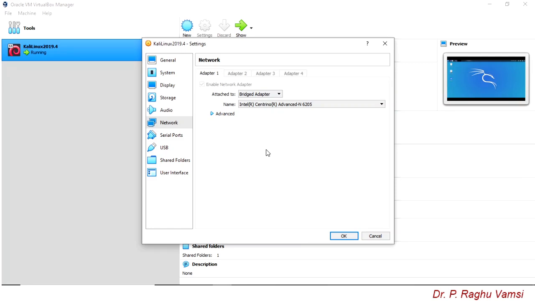The reason is the same IP address range will be used in the bridge adapter in the guest operating system. So that is the reason bridge adapter is not recommended for penetration testing practice.